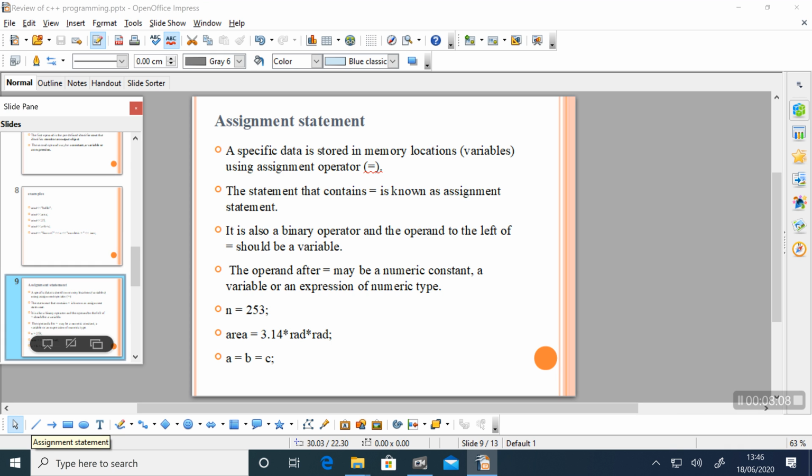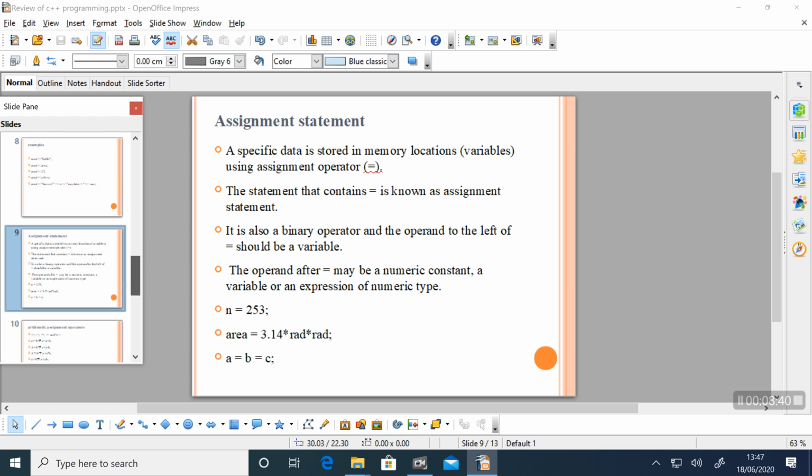It is also a binary operator, and the operand to the left should be a variable, and the operand after equal may be a numeric constant, a variable, or an expression of numeric type. Look at some examples. N equal to 253, an integer value. Area equal to 3.14 into rad, that means it is an expression. A equal to B equal to 5, for example. We can use two or more assignment operators in a single line.